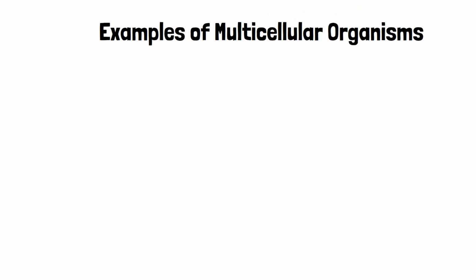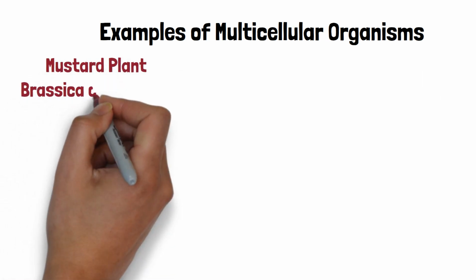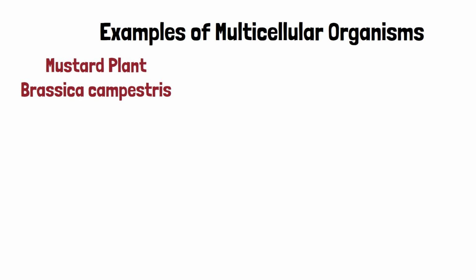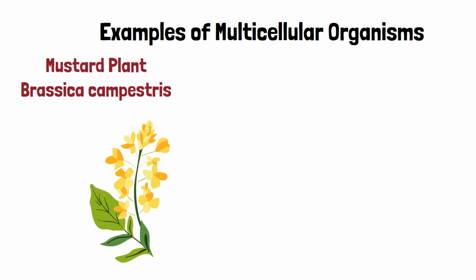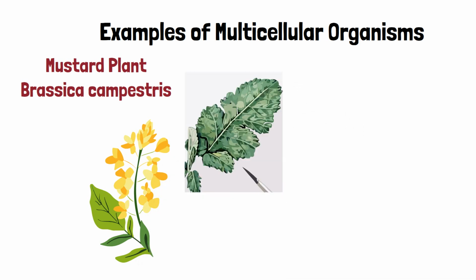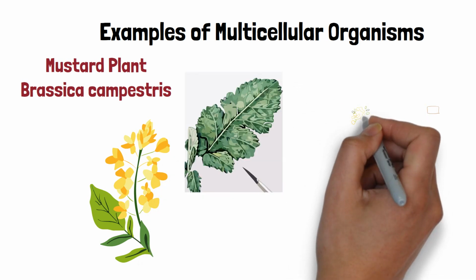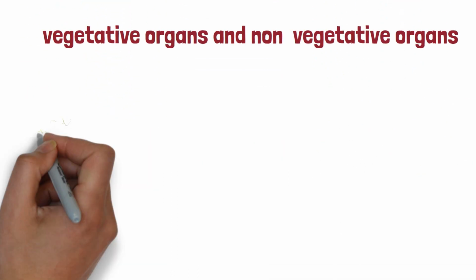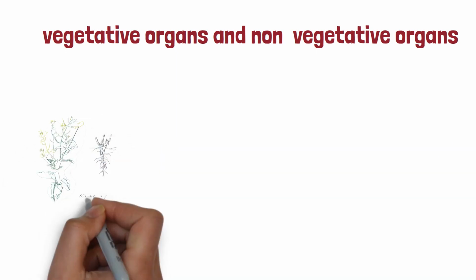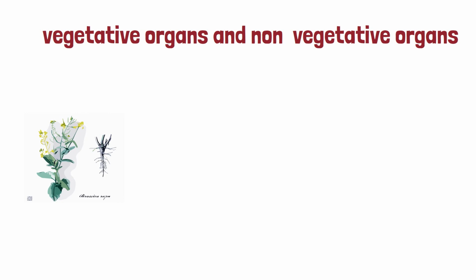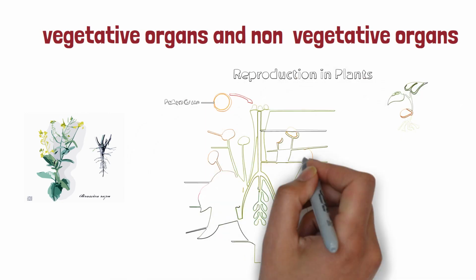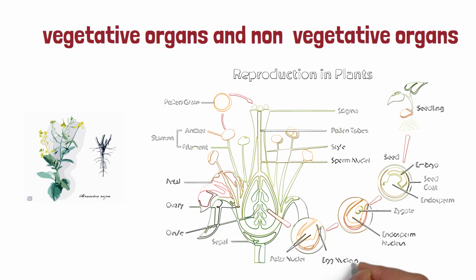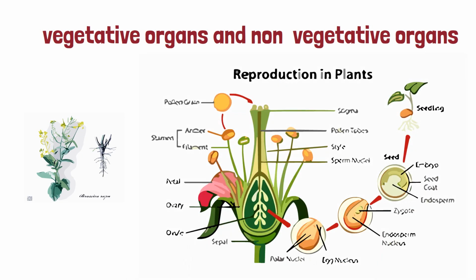Examples of multicellular organisms. Let's take a closer look at 2 examples of multicellular organisms. Mustard plant. The mustard plant, scientifically known as Brassica campestris, is typically sown in winter and produces seeds at the end of the season. This plant is used for its leaves as a vegetable and its seeds for oil extraction. Its organs can be divided into 2 groups based on their functions: vegetative organs, such as roots, stems, branches, and leaves, which don't participate in sexual reproduction, and reproductive organs, like flowers, which play a crucial role in sexual reproduction by producing fruits and seeds.